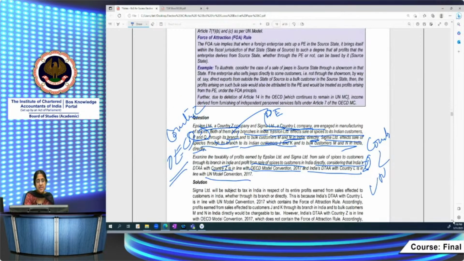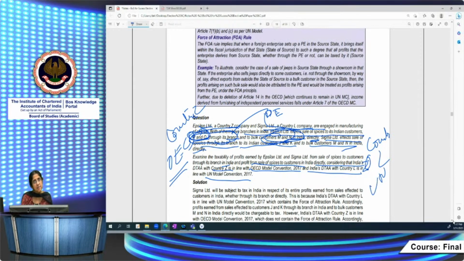So for country Z, only the profits earned through effect sale of spices to Indian customers P and Q through its branch will be taxable. Whatever profits it has earned from direct sale to M and N in India won't be taxable, because India's DTA with country Z is in line with the OECD Model Convention, and Epsilon Limited is a company which is situated in country Z.